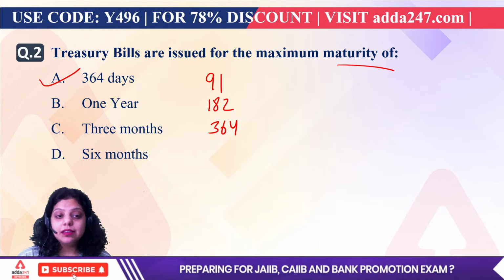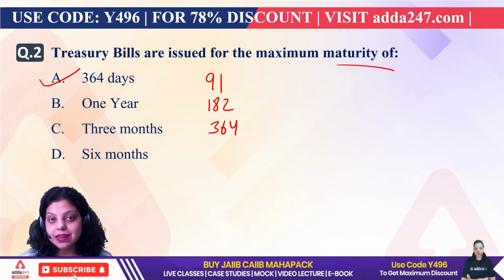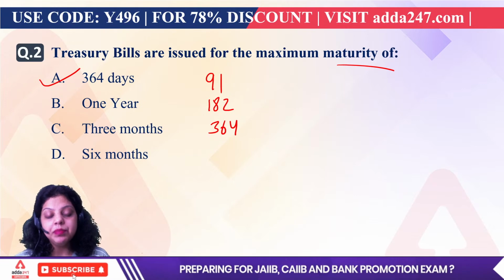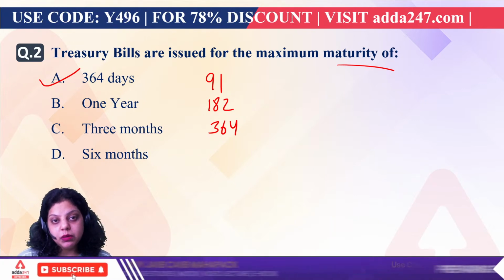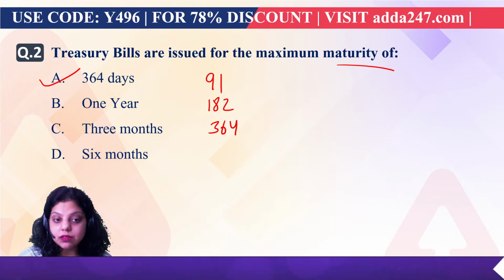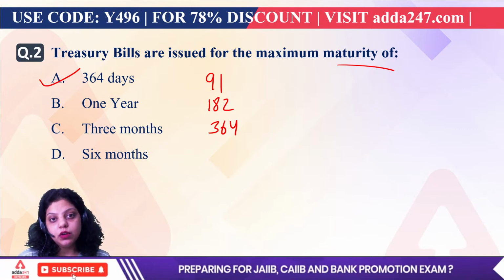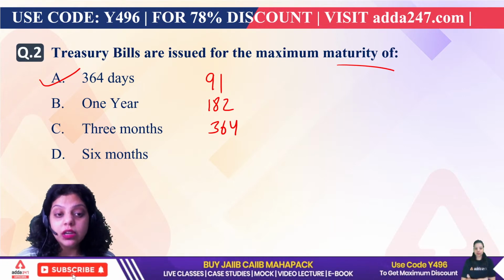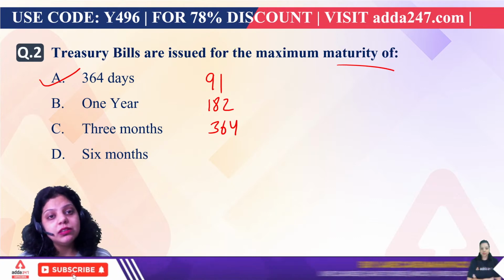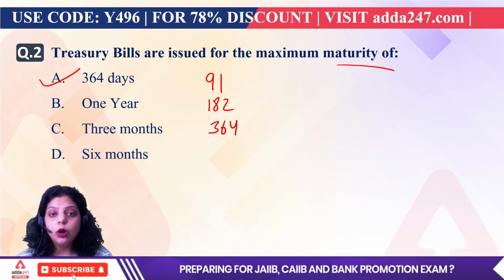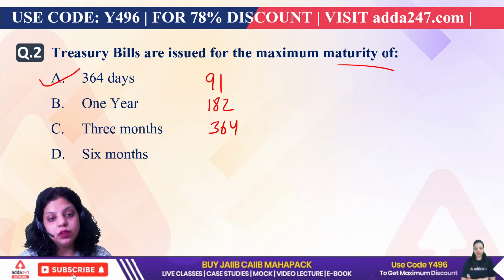Next, apart from treasury bills, we have dated government security. Dated government security is divided into 2 parts, short dated security and long dated security. Apart from that, we have the cash management bill. The cash management bill is only for less than 91 days. It is also a security of government of India, but it is a short term security. Apart from that, National Savings Certificate, Kisan Vikas Patra and all the bonds are part of the government security of government of India.